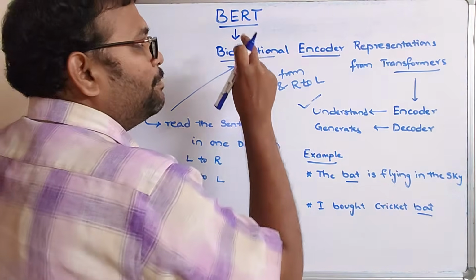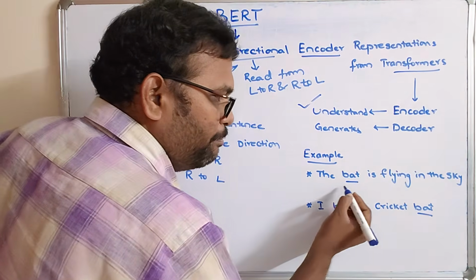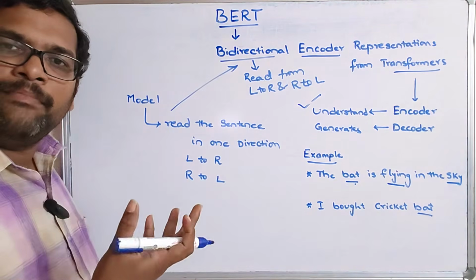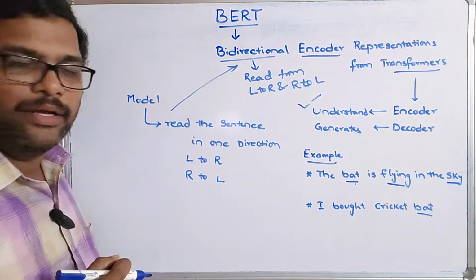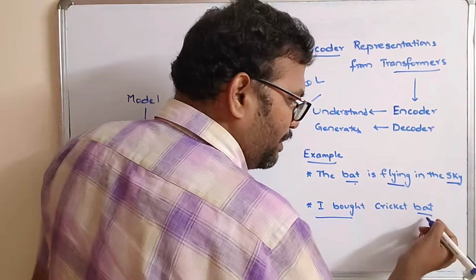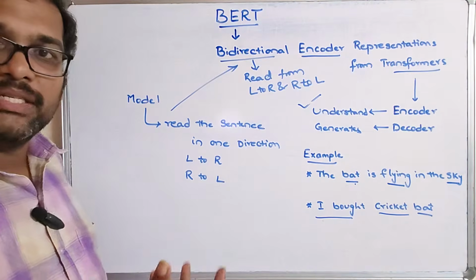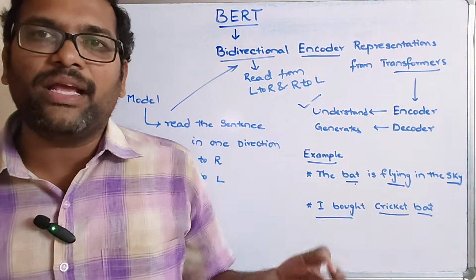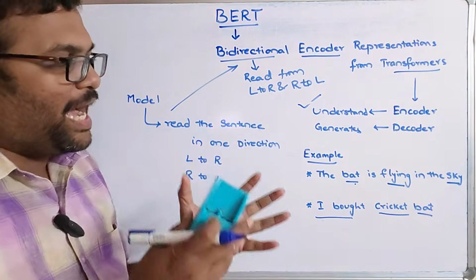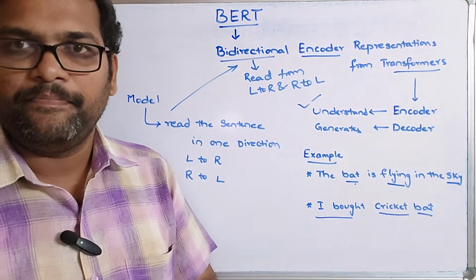So whenever the BERT model reads this one from left to right, bat and flying and sky, it implies that it is some sort of flying animal. And coming to this one, it will read from right to left and left to right. Here we have the word cricket, bought, and all these words, so it will understand that this is sports equipment. So BERT will understand the context of a sentence perfectly.